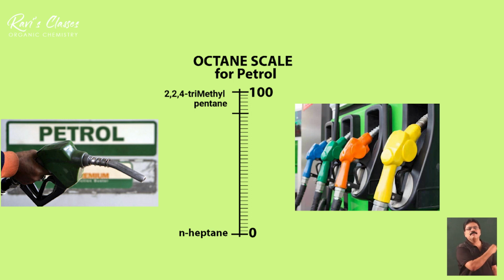Now suppose the octane rating of a fuel given to us is 80, what does it mean? It means that its quality is equivalent to a mixture of 80% of 2,2,4 trimethyl pentane and 20% of N-heptane. Good fuels will have a higher octane rating. Similarly, the aviation fuel that we use for aeroplanes has an octane rating above 100. It has to be a very good fuel, so its rating is above 100. This is the octane scale of the petrols.